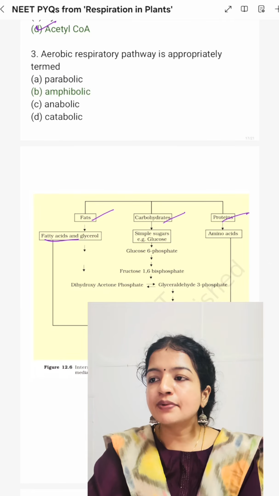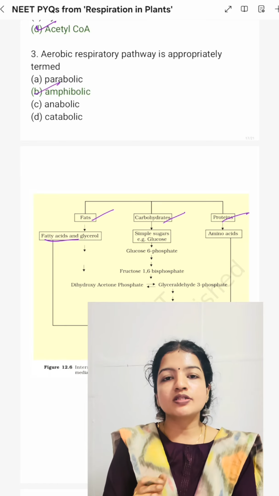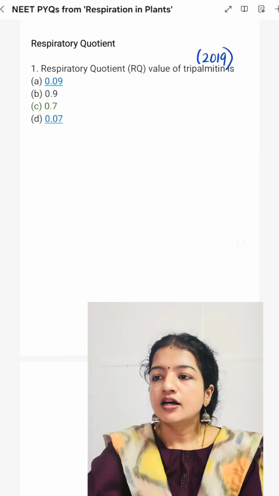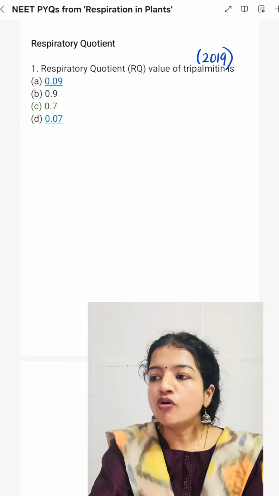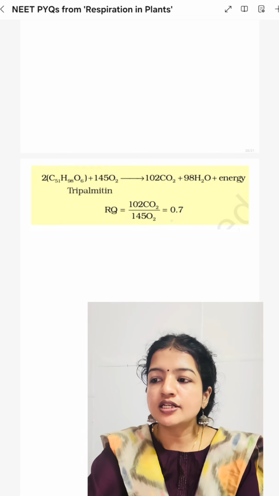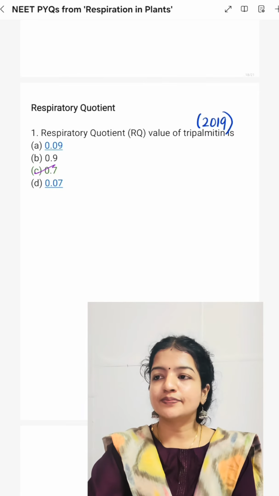Then, the aerobic respiratory pathway is appropriately called an amphibolic pathway because it involves both anabolic and catabolic reactions. Then, the respiratory quotient value of tripalmitin is. The respiratory quotient of tripalmitin is 0.7. So option C, 0.7, is the correct answer.